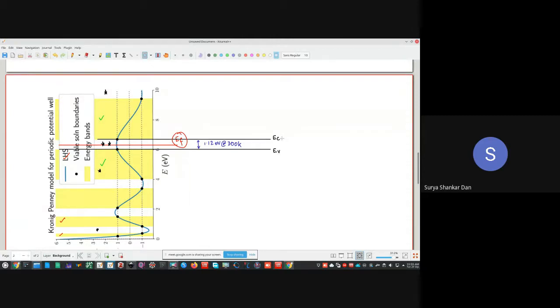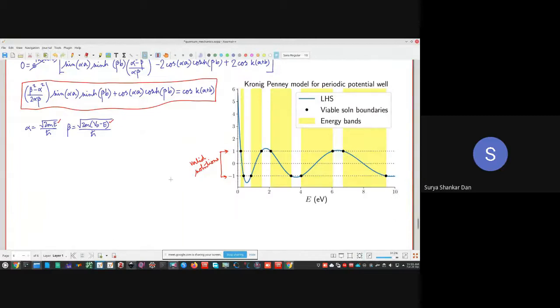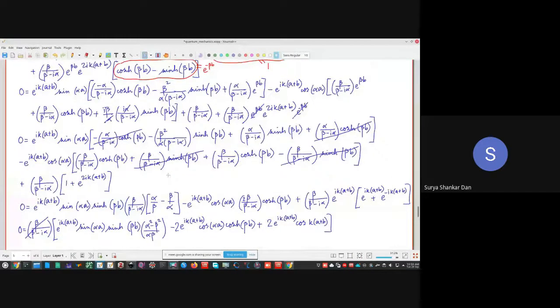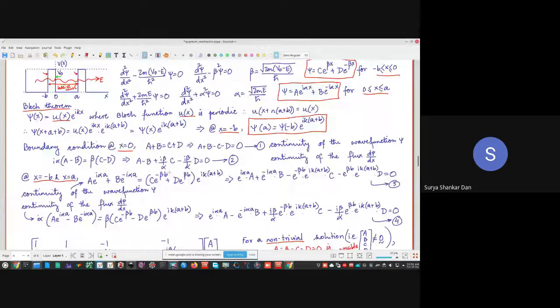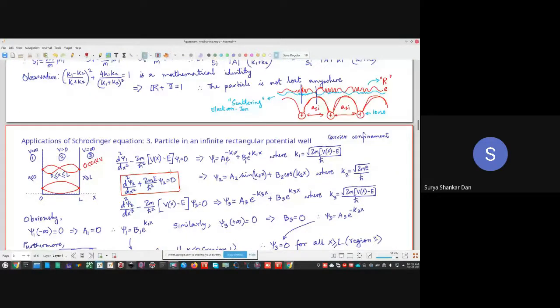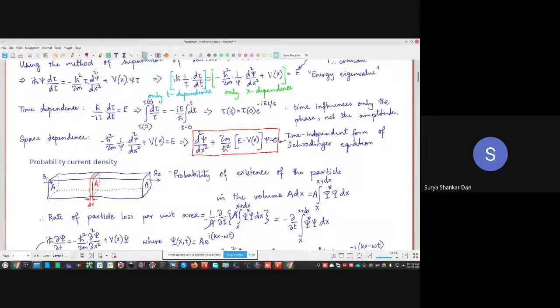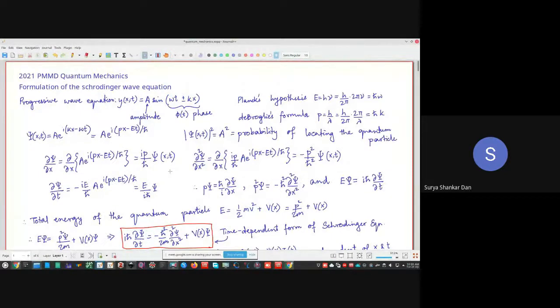So this is where I'll stop today, and in the next class we will start with certain animations which will basically help us to understand the crystal structure. Okay, that's all for quantum mechanics. I will convert whatever material I have been using into a PDF and upload it as the study material. Now, from the next class, we'll begin with solid state proper.